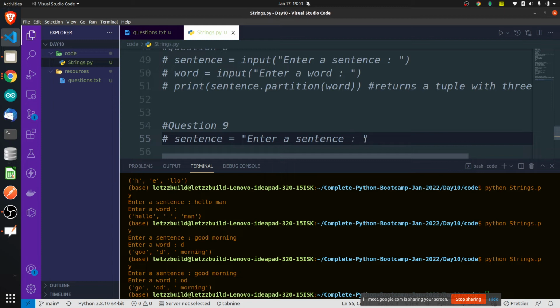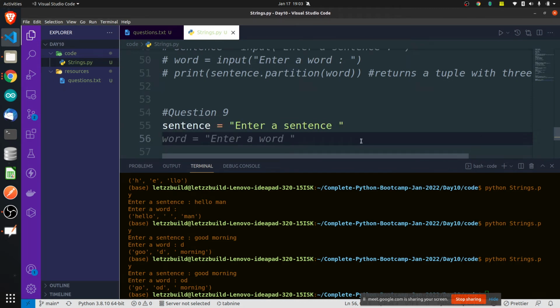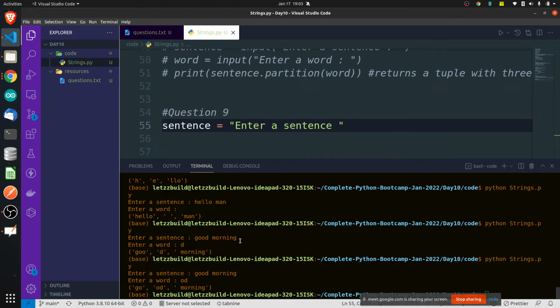Can someone tell me how to solve this? Come on, you must know it. How to find out vowels in this sentence? Print all the vowels. How?